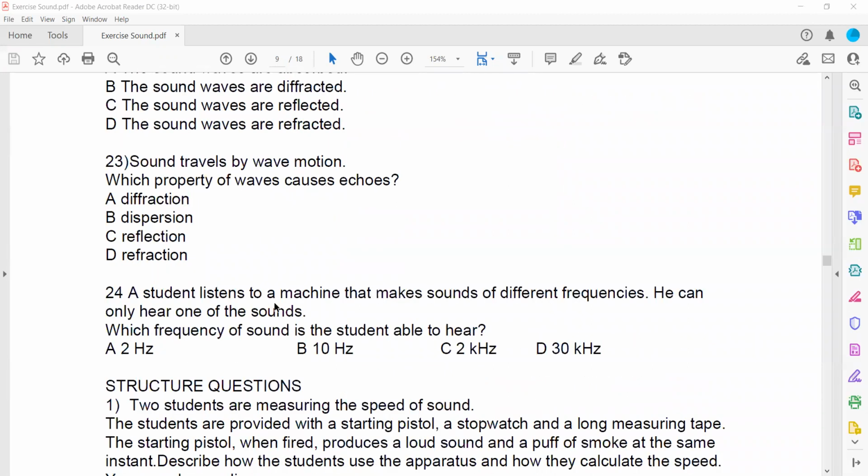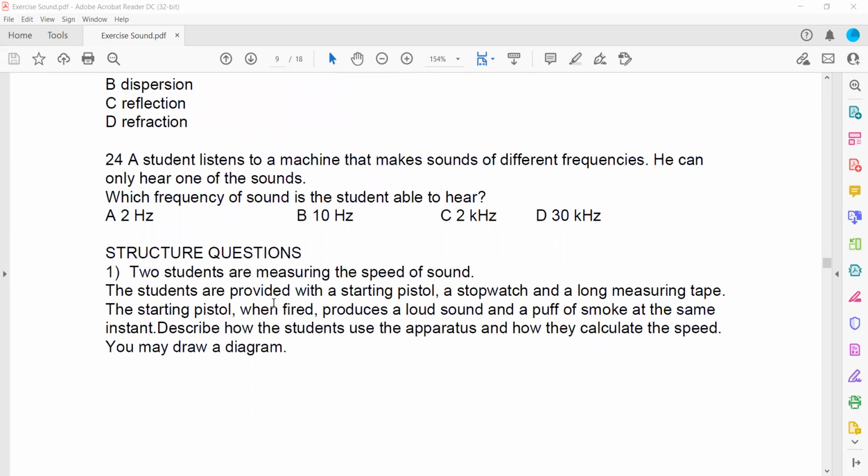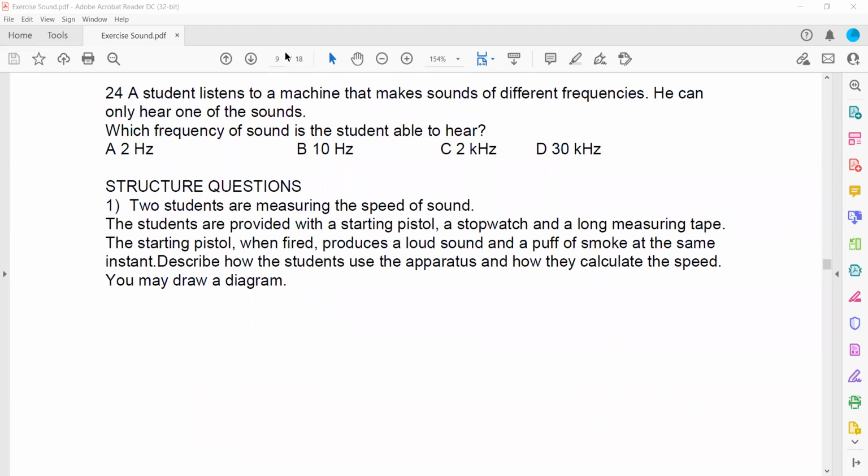Then question 24. A student listens to a machine that makes sounds of different frequencies. He can only hear one sound. If he has a normal human range to detect sound, which is from 20 hertz to 20,000 hertz, or we can also say 20 kilohertz.